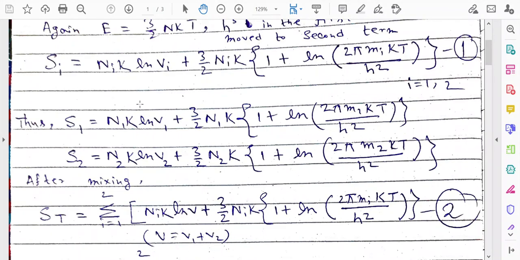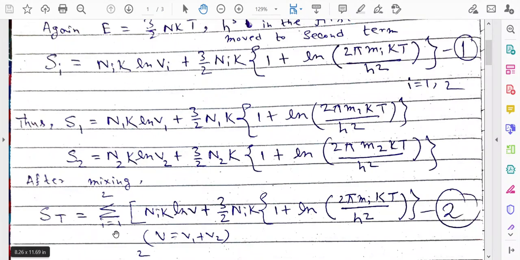So what we will do, we just use the same expression 1, but here it was V_i, and now we will write ln V. Why V? Because after the mixing, the new volume will be V equal to V1 plus V2, and summation will be there for the other terms.